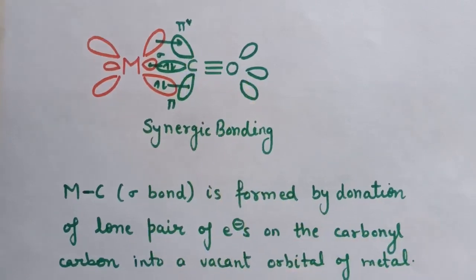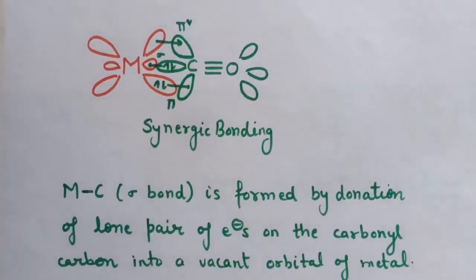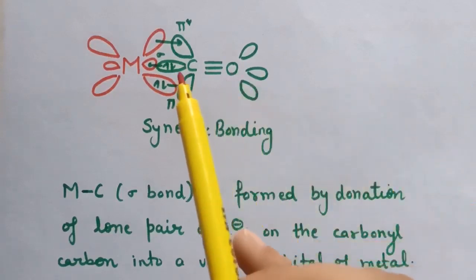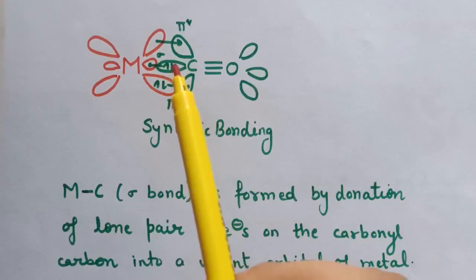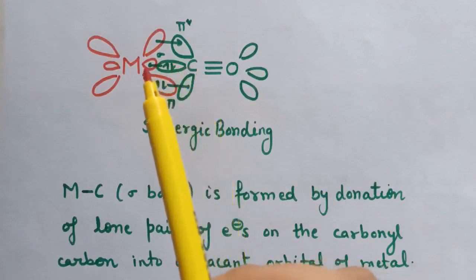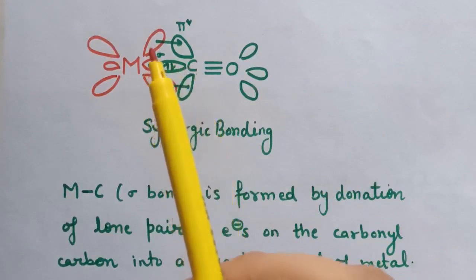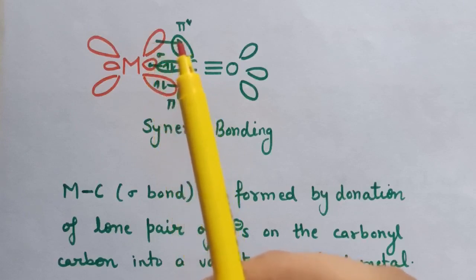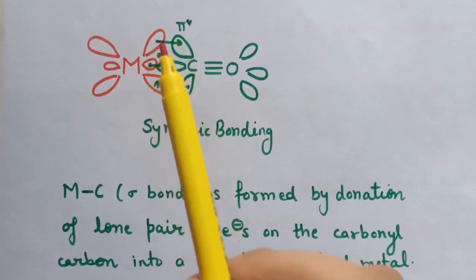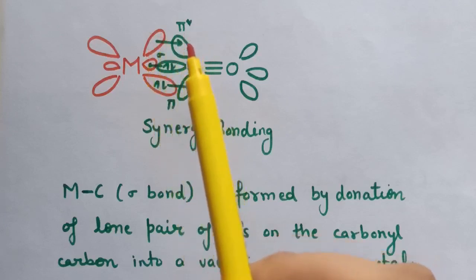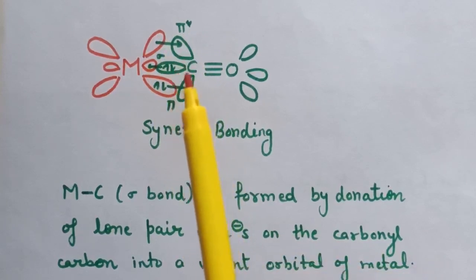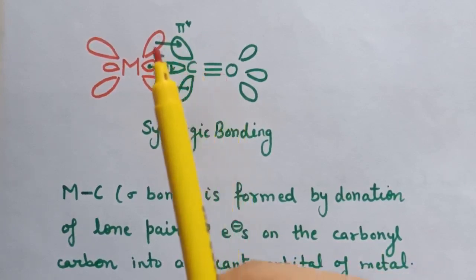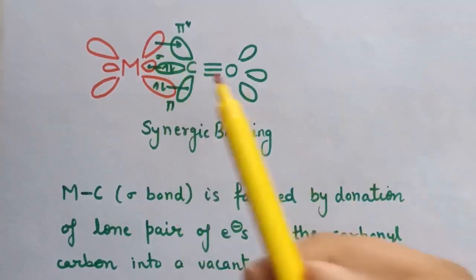Here again I am repeating, in metal carbonyls two bonds are formed. The first bond is by donation of a lone pair of electrons from carbon to a vacant orbital of the metal, and the pi bond is formed due to donation of electrons from a filled d orbital of the metal to the anti-bonding pi star orbital of carbon. Therefore we can say that carbon monoxide is accepting the electron pair.